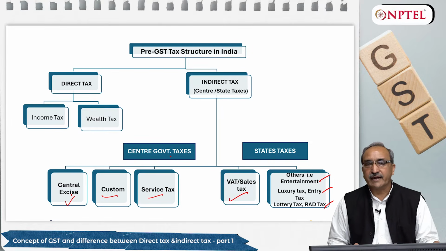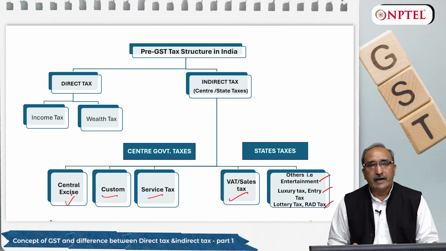And when we talk about indirect taxes, central excise is supposed to be paid under the Central Excise Act, customs is supposed to be paid under the Customs Act, and service tax was supposed to be paid under the Service Tax or the Finance Act of Government of India. And similarly in states, VAT or sales tax is supposed to be paid by each supplier under the VAT Act of the respective states, because VAT or the taxes by the states are their own domain and each state has its own tax structure.